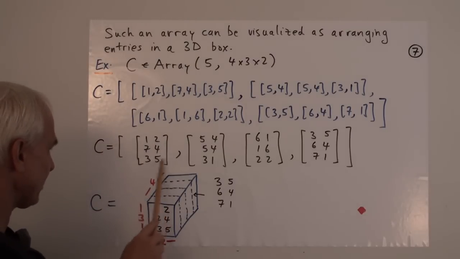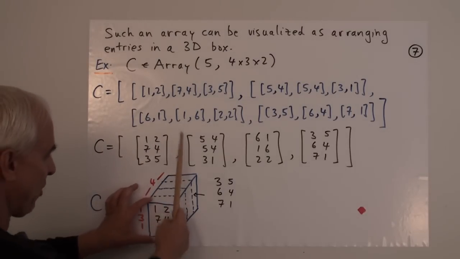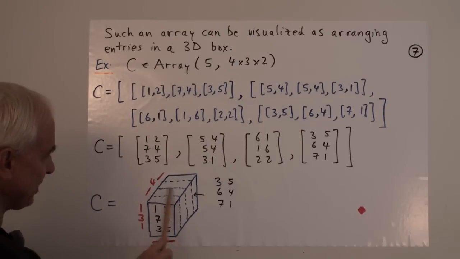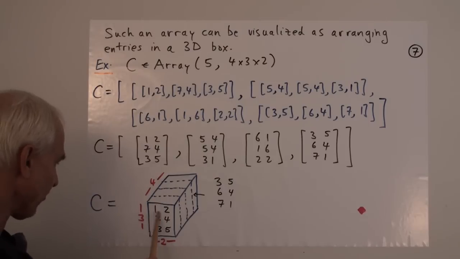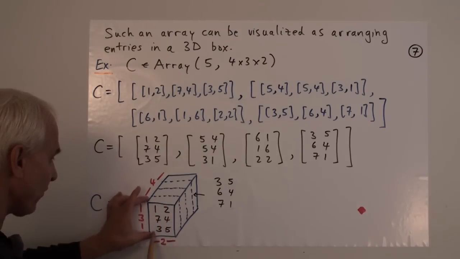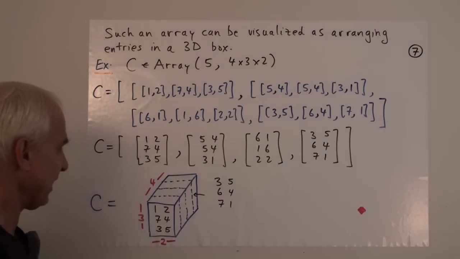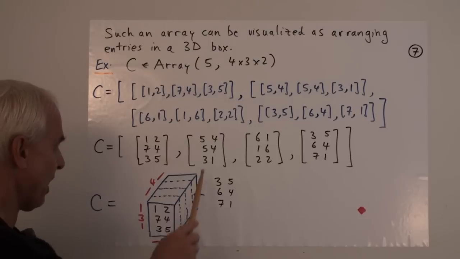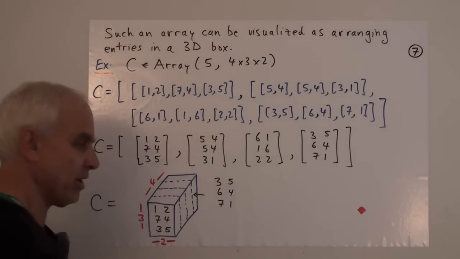So this first 3 by 2 array is sitting there in that sort of first part of this box. The box is divided into 4 sections. And so you can imagine maybe having solid numbers that occupy that first quarter of the box. And then that second quarter of the box, that layer there, although we can't see it, you can imagine this array sort of put in there.